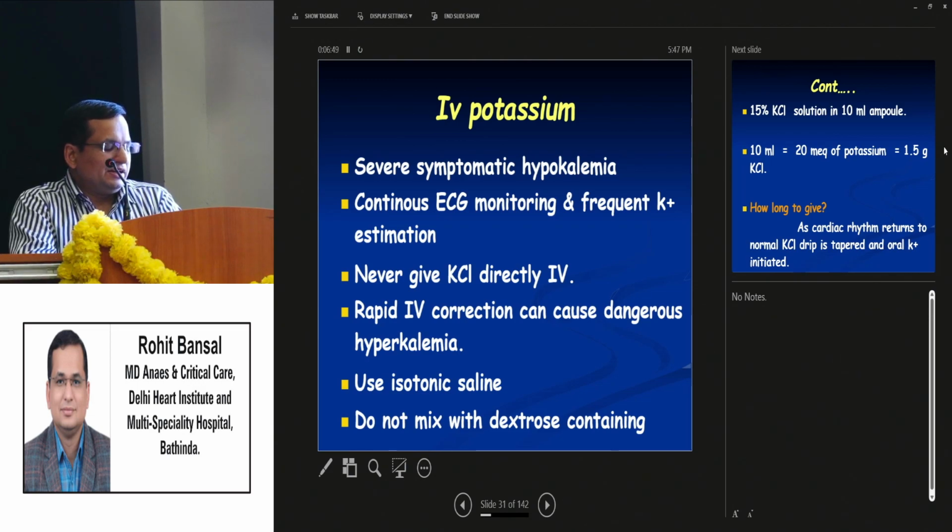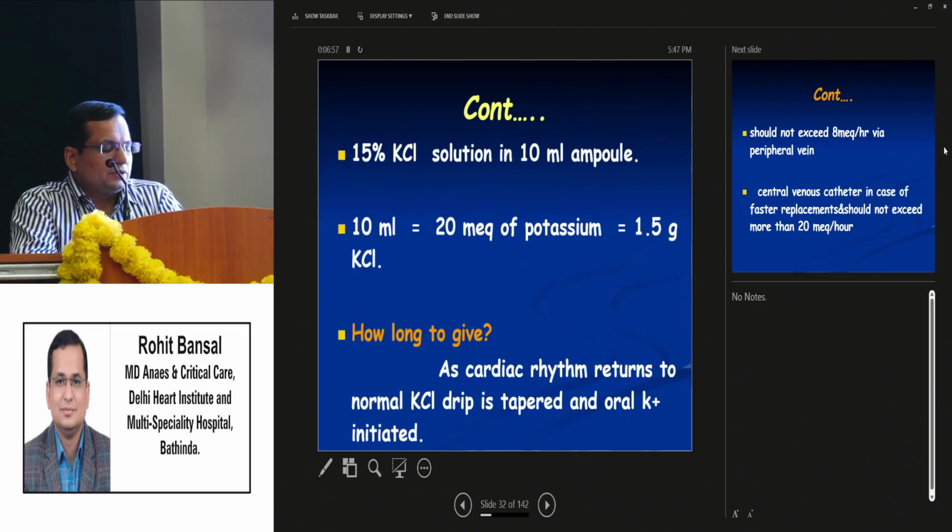Never give KCl directly. Rapid IV correction can lead to dangerous hyperkalemia. Use isotonic saline. Do not mix with dextrose containing fluids. A 15% KCl solution in a 10 ml ampule is available. This 10 ml ampule contains 20 milligrams of potassium. Then how to give? As cardiac rhythm returns to normal, the KCl drip is tapered and oral potassium is initiated.